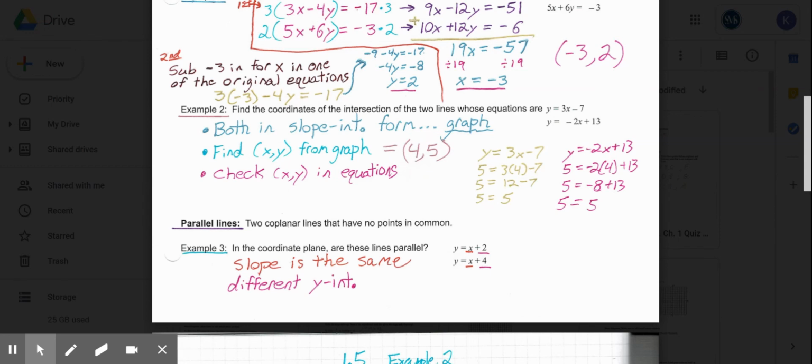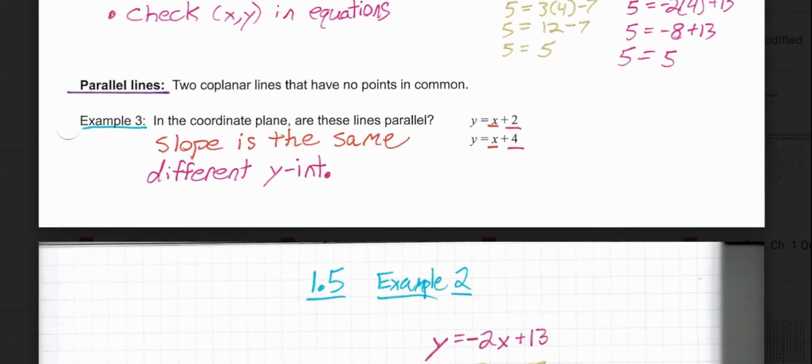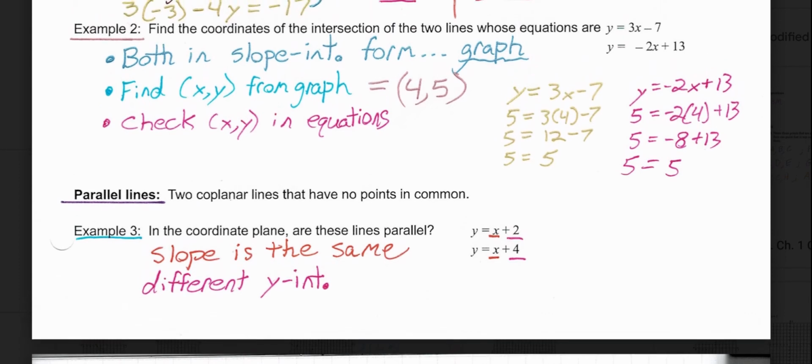And then our last piece for today's notes is the idea of parallel lines. So parallel lines are two coplanar lines that have no points in common. So the first thing with parallel lines, again, they have to be on the same plane. If they're not on the same plane, so if they're not coplanar, then we would not consider them to be standard parallel lines.